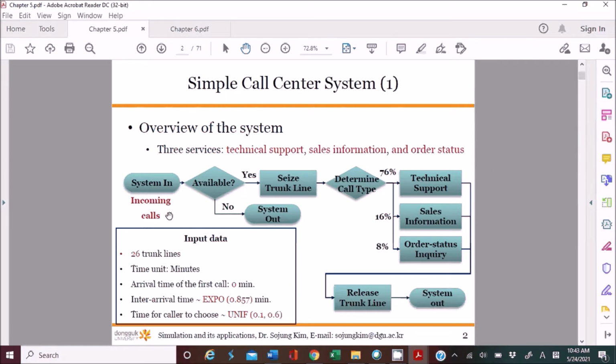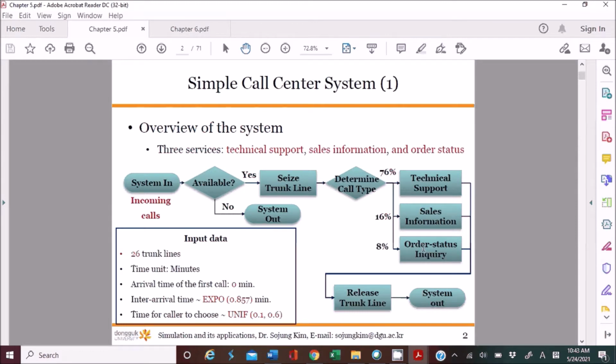Once there is an incoming call, it checks the availability of a trunk line. If there is an available trunk line, the call will seize one unit of the trunk lines. We have about 26 trunk lines in the model. Then the entity goes through the decide module to determine the call type.